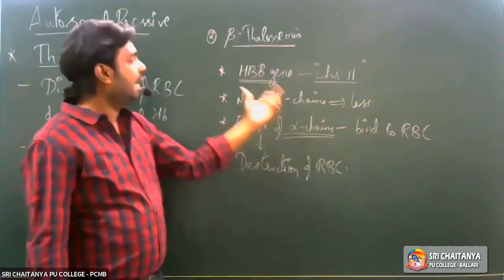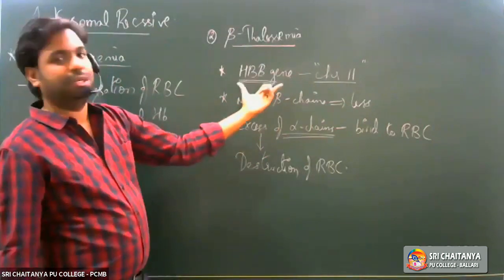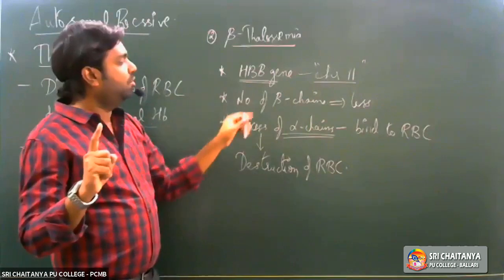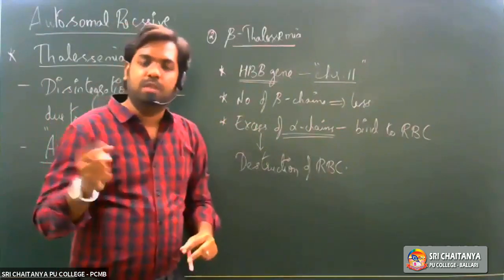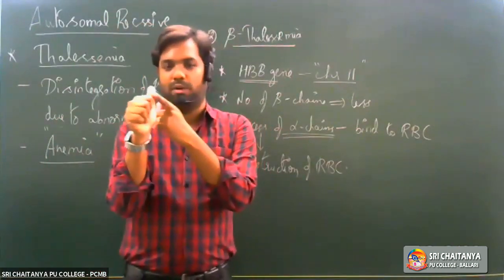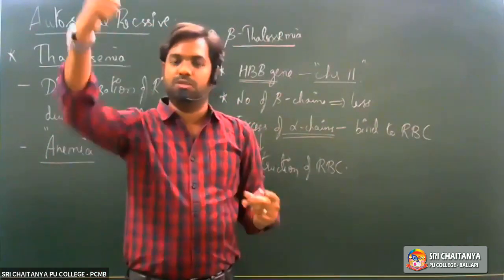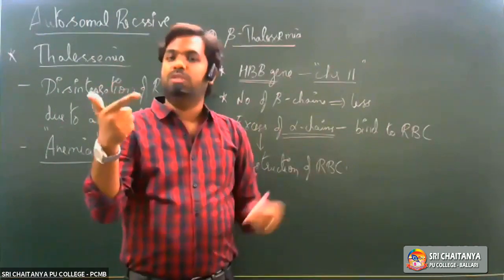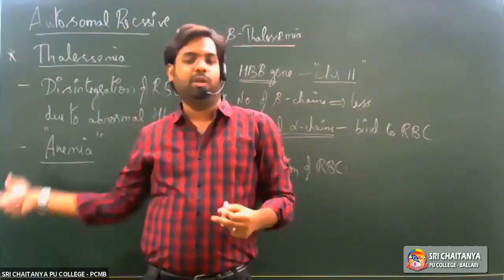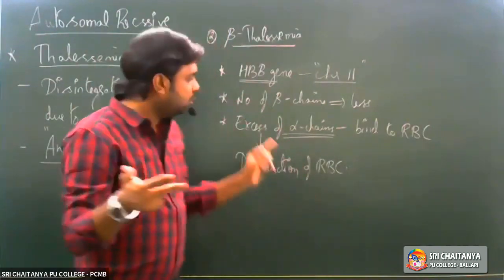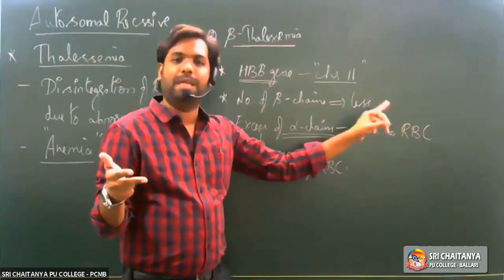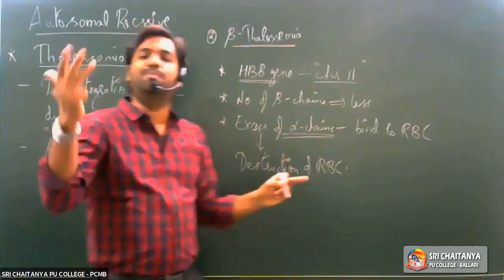Right? So three things are happening here with regards to mutation in the HBB gene. What are the three things that we saw? First one, because of this mutation, the number of beta chains is becoming less. Since the number of beta chains is less, number one, hemoglobin concentration will start going down. Number two, since hemoglobin concentration is going down, the number of RBCs also will be reduced in the blood. Number three, excess alpha chains go and bind to the RBC, bringing about complete destruction of RBC.